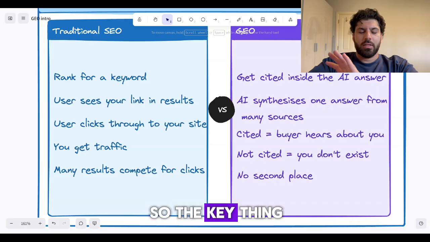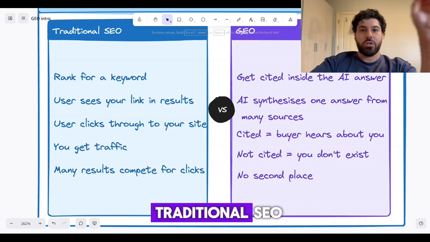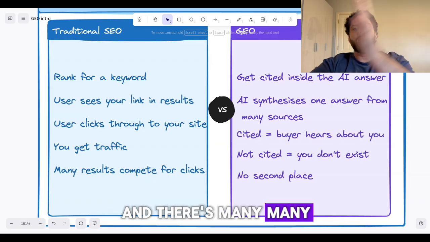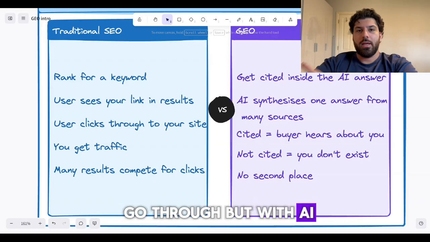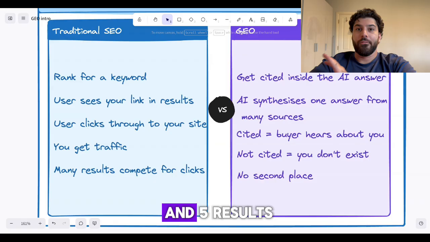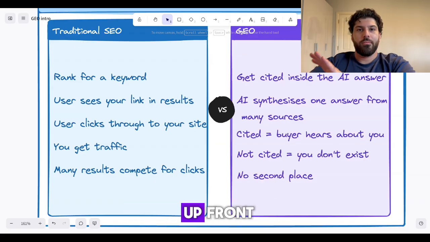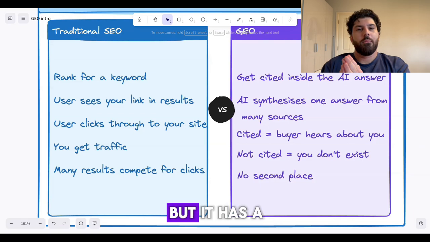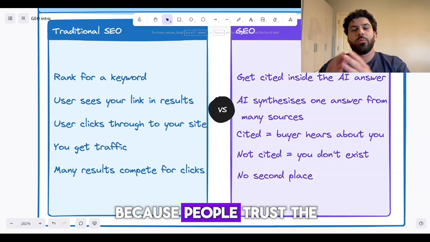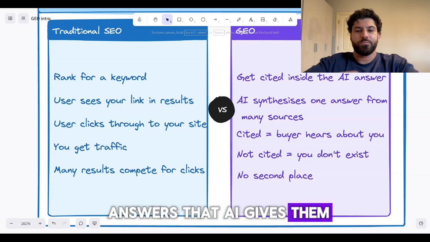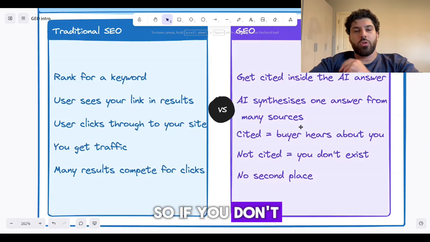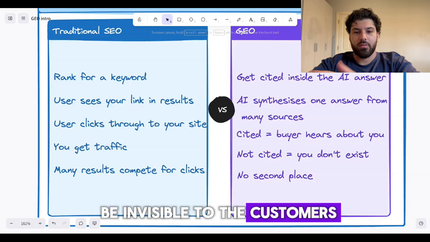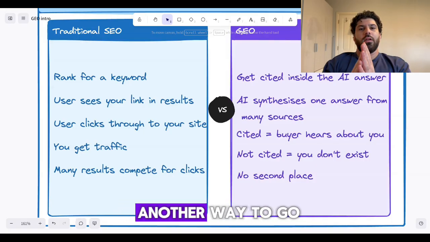So the key thing here is that in traditional SEO, you get placed on the search end results page, and there's many pages that users can go through. But with AI, there's typically between 3 and 5 results that you initially get up front. So you're competing for a much smaller piece of real estate, but it has a much higher impact because people trust the answers that AI gives them. So if you don't get cited, well, then you're going to be invisible to the customers. And there's not really another way to go about it.